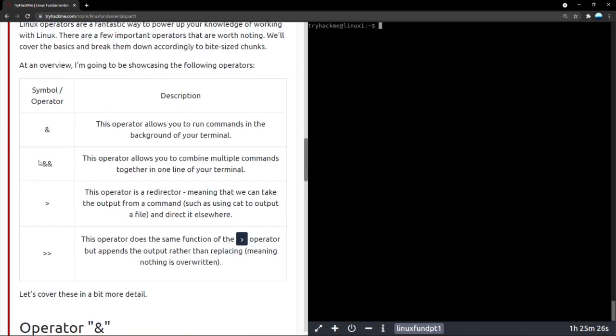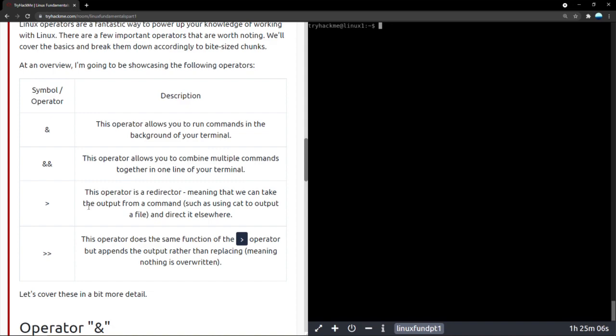Now, if we press double ampersand, it allows us to combine multiple commands together in one line of our terminal. We'll see a specific use case for this. We will come there. And the angular bracket, basically the greater than symbol, is a redirector. Basically, think of this as a right arrow.